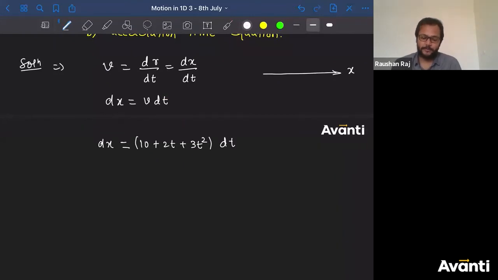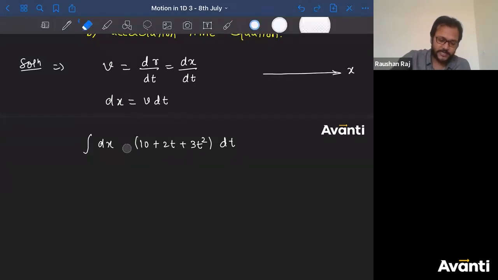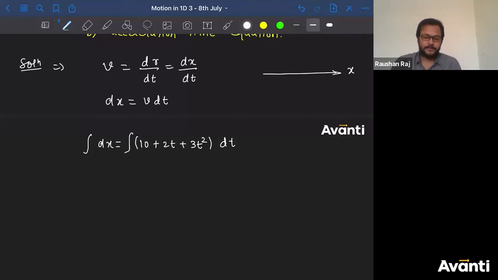I have to get the value of x, but I'm having the dx value. How will I get it? So I will integrate this. Basic integration. You must have been taught this in basic mathematics, right?